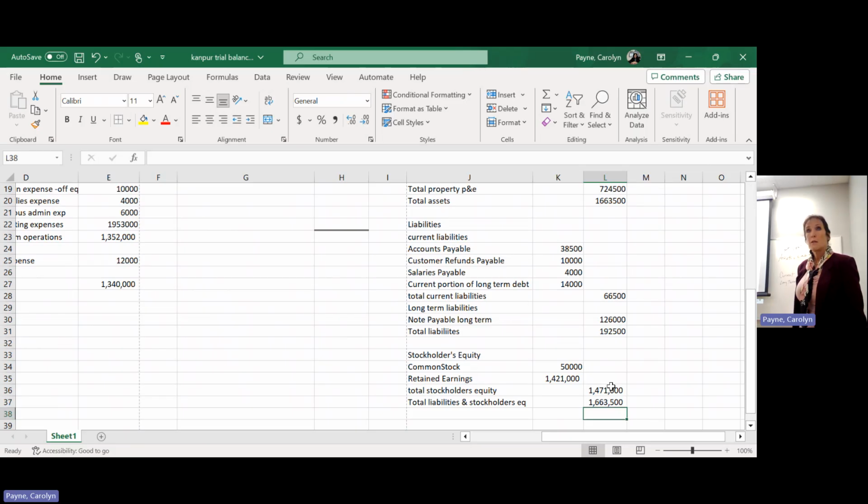Okay, does that make sense? So you learned a little bit about Excel, and I encourage you to practice Excel. Practice Excel. It's a great tool. So we'll use it some more.